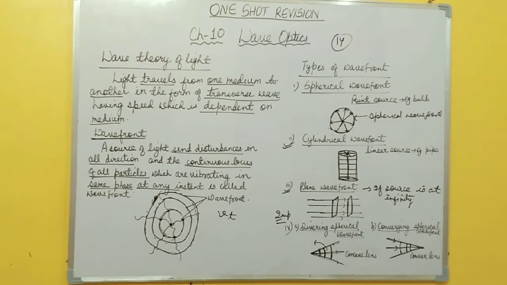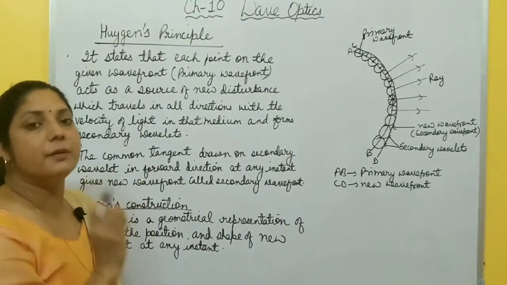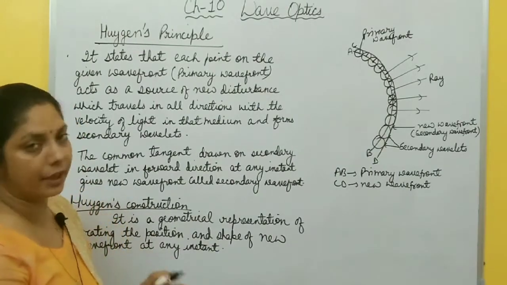After this we will discuss the next topic, that is Huygens principle. Now Huygens principle is the basis of wave theory of light, right?